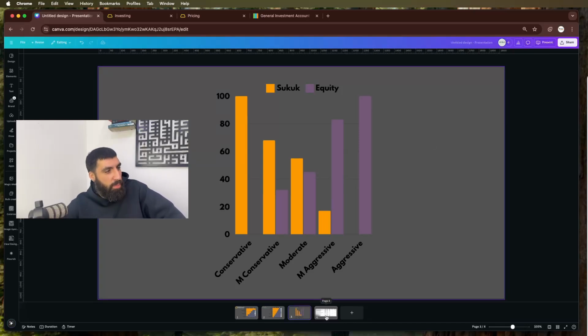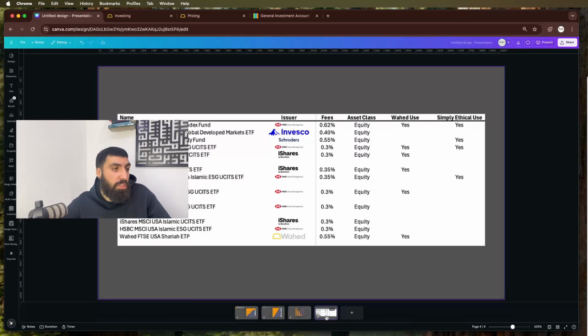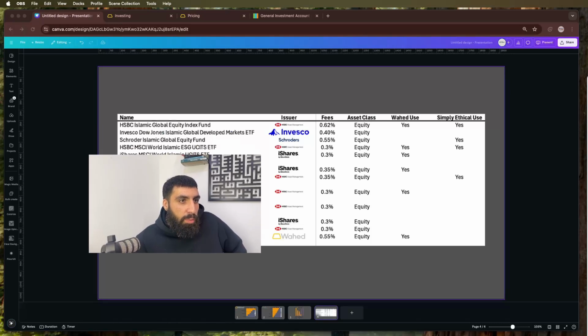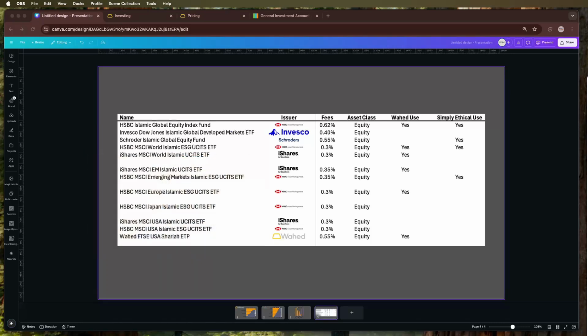The next piece of the puzzle is what funds do they actually put your money into? Now, luckily for everyone watching, I've already made this nifty table. Oh, wow. I'm in the way of the nifty table, actually. Let me get myself out of the way. Where can I put myself? I'll tell you what, let's just get rid of me. There we go. Let's just look at this table together for a bit.